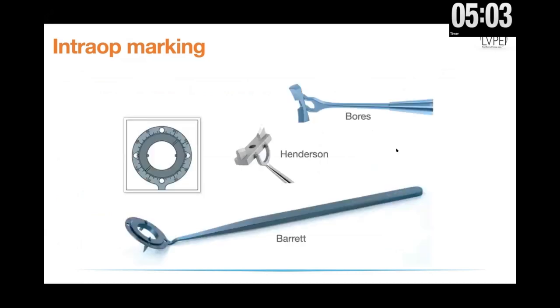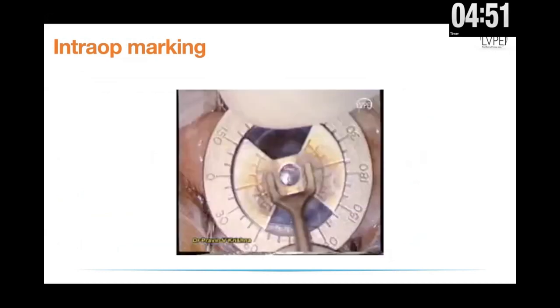In addition to the degree gauge, you also need something called an axis marker. Again, there's several different types. You can choose whichever type works best for you, and whichever one you like. I like the Henderson one, and that is what I usually use for most of my cases.